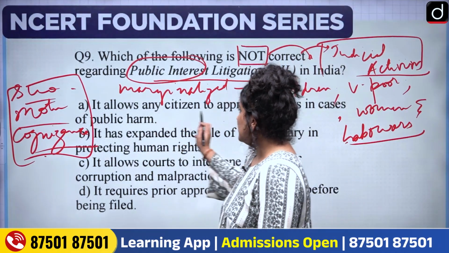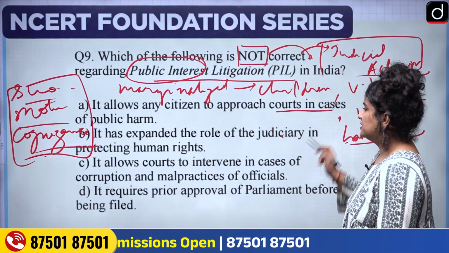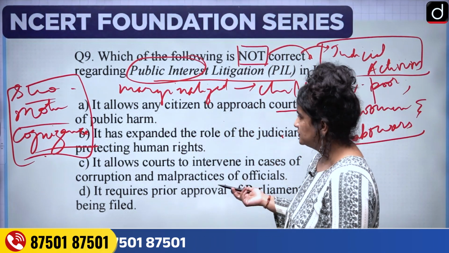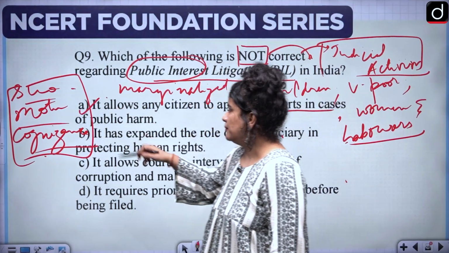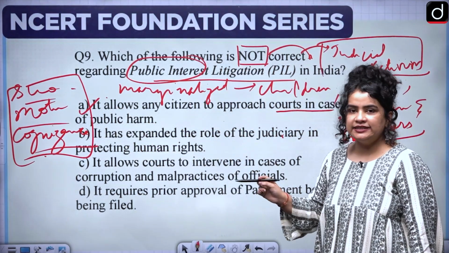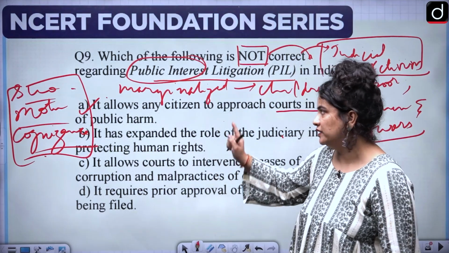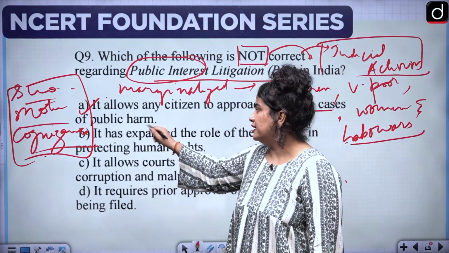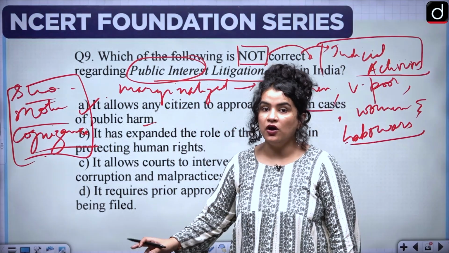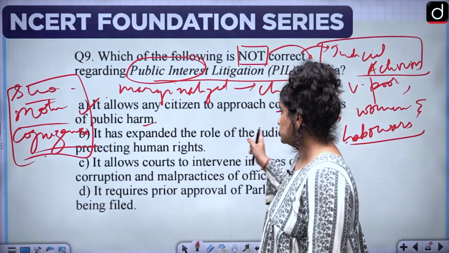Option A, it allows any citizen to approach courts in cases of public harms. Yes, it does. If there is public harm in any way, any citizen, whether or not that person is directly concerned with that harm or directly concerned with the aggrieved party, whether or not, they can approach the court.